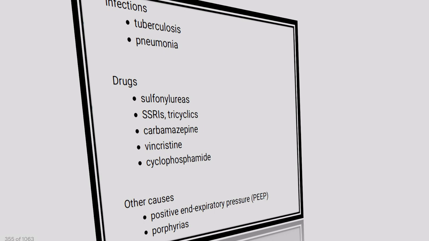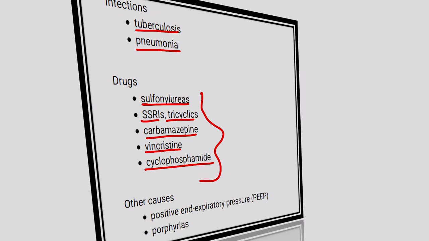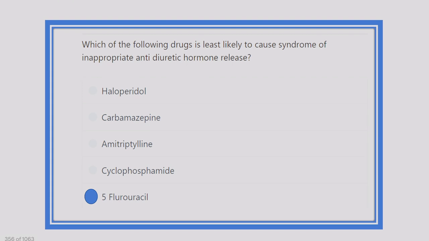And here are some other important causes. Infections such as tuberculosis and pneumonia, and drugs such as sulfonylureas, SSRIs, tricyclics, carbamazepine, vincristine, and cyclophosphamide. So these are other important drugs responsible for the development of SIADH. Some other causes are positive end expiratory pressure and porphyrias, so they are also responsible for the development of SIADH. So here finally we can see the options.